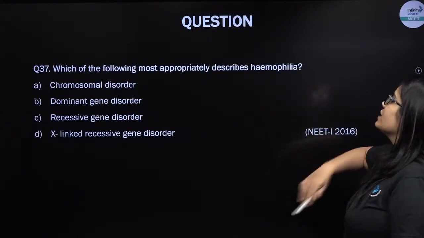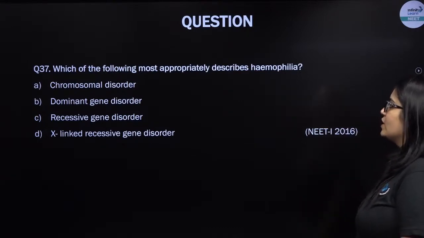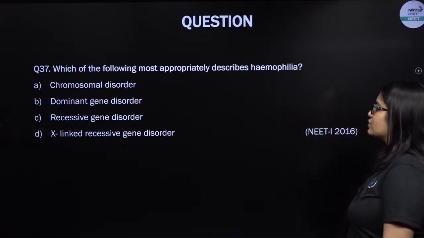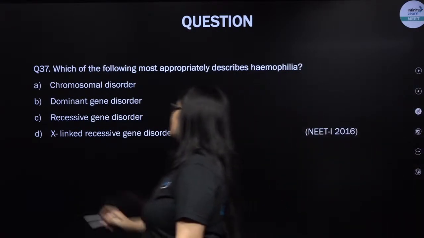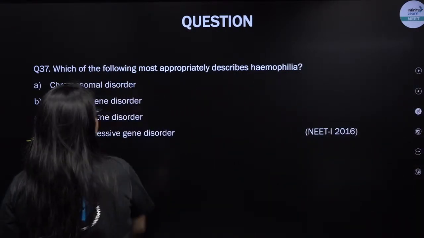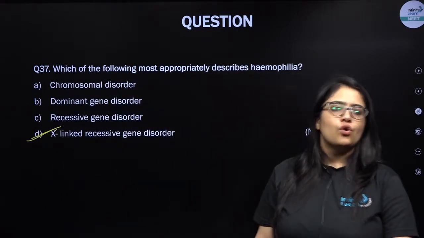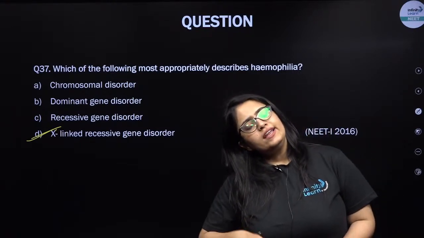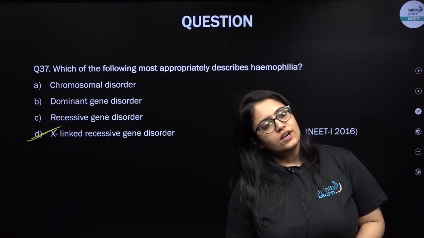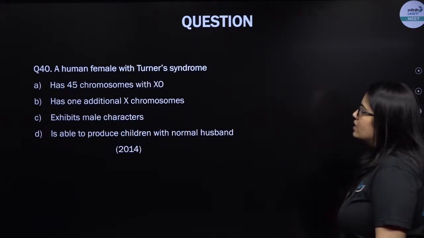Which of the following most appropriately describes hemophilia? So yes, it is a genetic disorder and it is an X-linked gene disorder. That means the defective gene is present on the X chromosome. Okay, so you're saying no, you don't have any doubt or you did not understand. Please clarify, my dear. Next question.